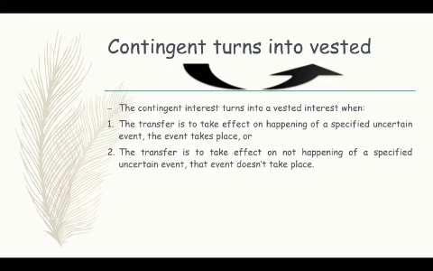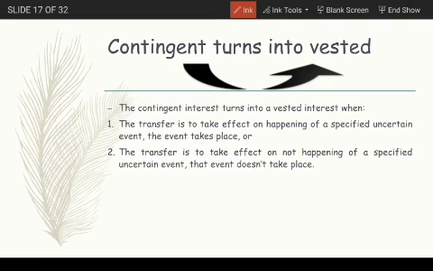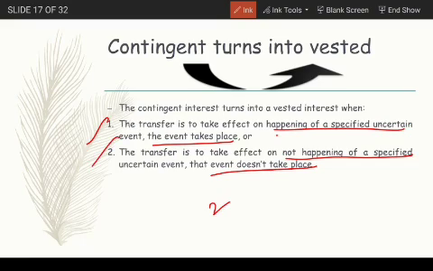Now there is a condition where contingent interest will turn into a vested interest. Contingent interest will turn into a vested interest in two conditions. One is the transfer is to take effect on the happening of a specified uncertain event and that event takes place, and the other is the transfer is to take effect on the not happening of a specified uncertain event and that event doesn't take place. So these are the two conditions where contingent interest turns into vested interest.